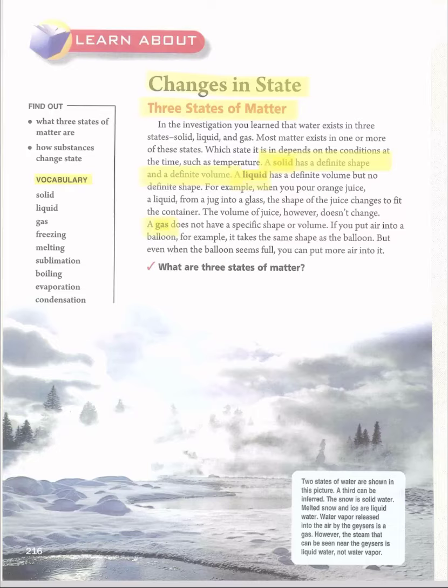But a liquid matter has a defined volume but no defined shape. It means the volume of a liquid will not change like a solid, but the shape of a liquid will change. For example, water, juice or coffee are examples of liquid matter.